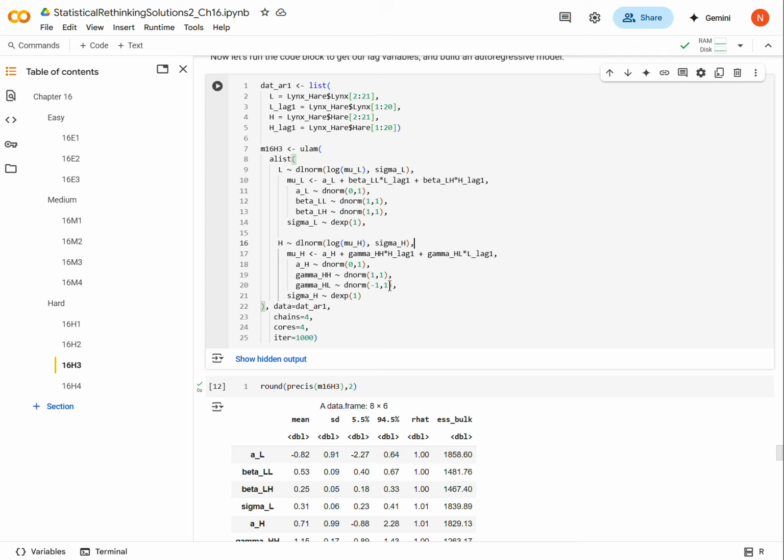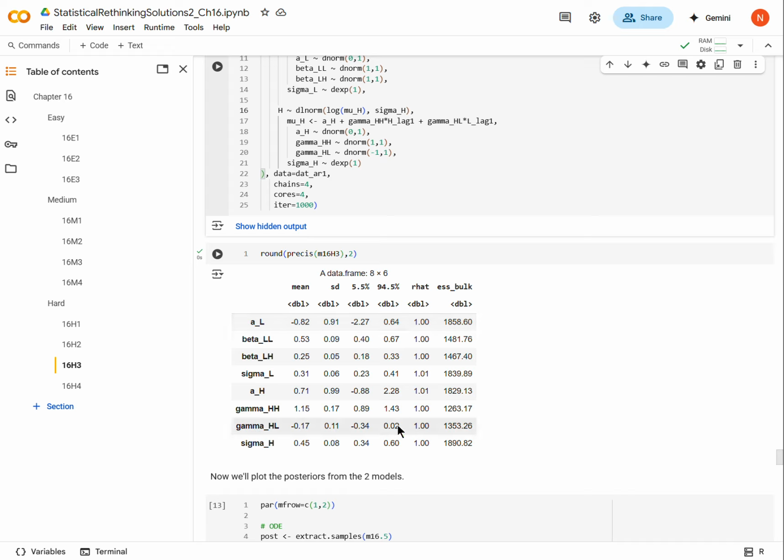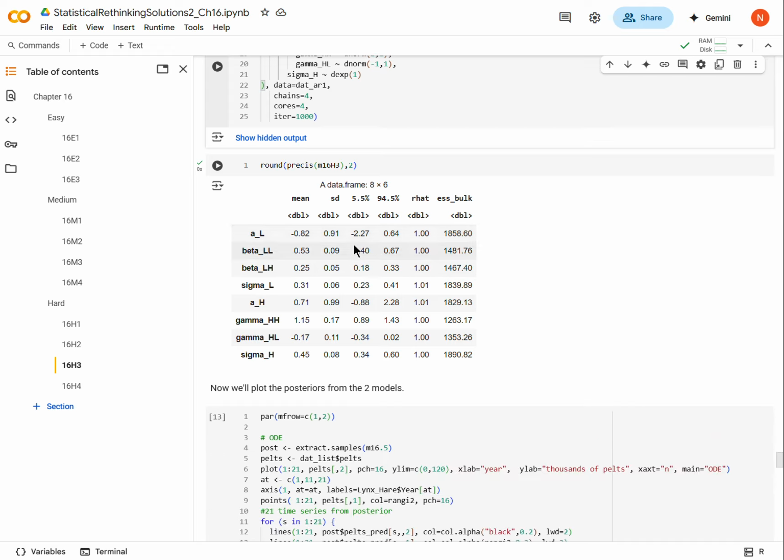And it makes sense that this should probably be negative, right? Because if there was a lot of lynx last year, those are going to eat a lot of the rabbits. So the more lynxes there are, there should be proportionally fewer hares. Okay, so that's kind of how these get determined. So we run that, and everything converges, and that's fine. Again, understanding the coefficients isn't exactly straightforward.